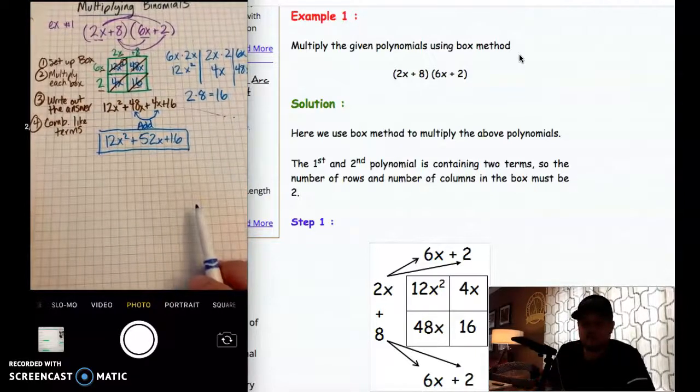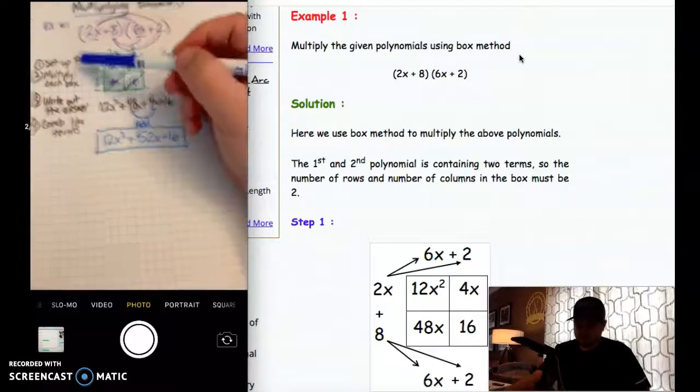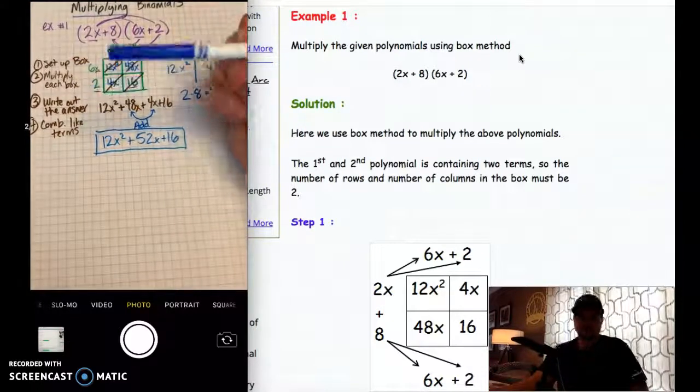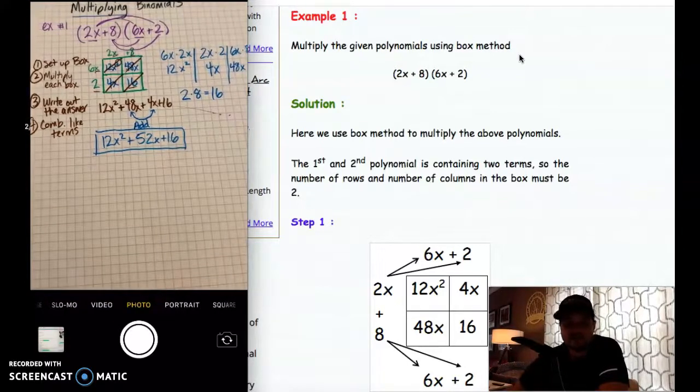Okay? So the box method, here's your 4 steps. Make sure that you've got those 4 steps. If you want, you can now click on the hub page. You can open up your practice problems, see how you do on those. If you need help, you can click the link on the hub. There will be a help video where I will be working out some of those problems for you.